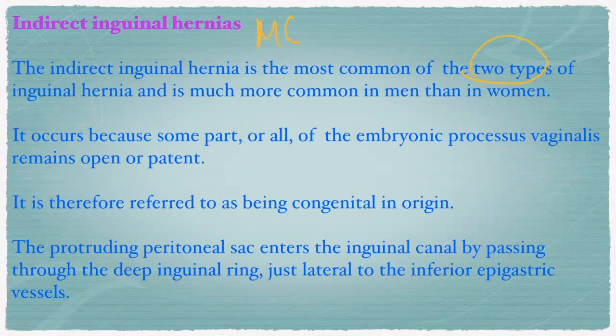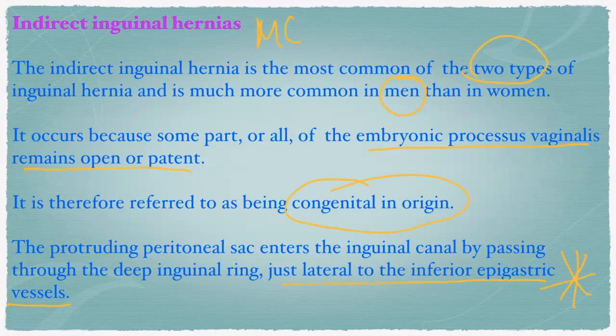Inguinal hernia is much more common in men because some part or all of the embryonic processus vaginalis, which helps in the descent of the testis, remains open or patent. Patent processus vaginalis. It is therefore referred to as congenital in origin. The protruding peritoneal sac enters the inguinal canal by passing through the deep inguinal ring just lateral to the inferior epigastric vessels. You have to remember this. This is very important, right?